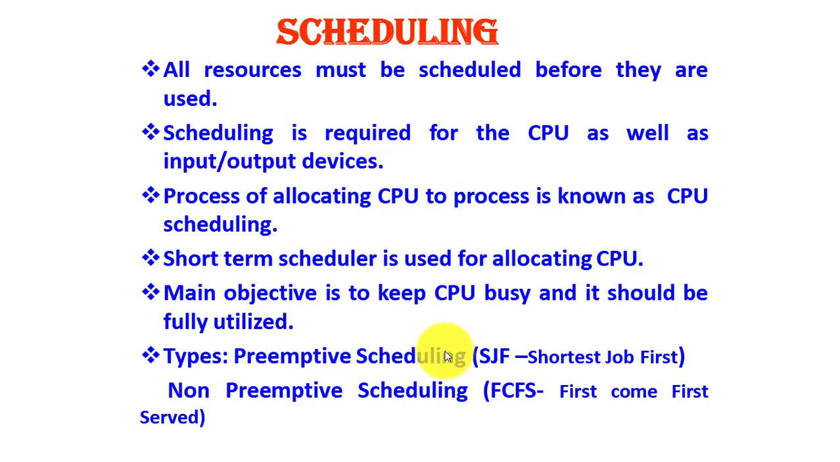Now there are two types of scheduling. One is known as preemptive scheduling, an example is shortest job first, and the second type of scheduling is the non-preemptive scheduling, an example is first come first served.